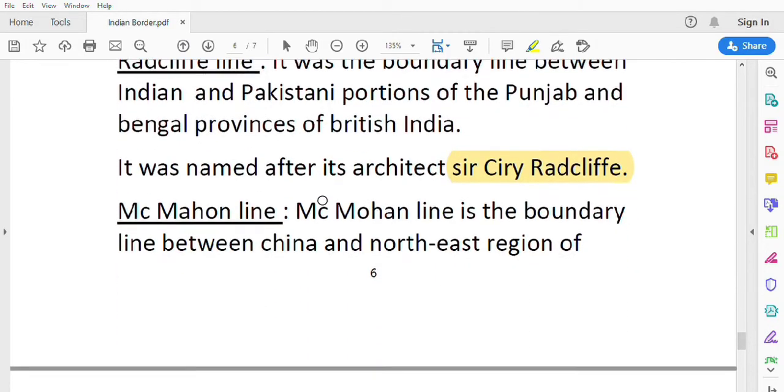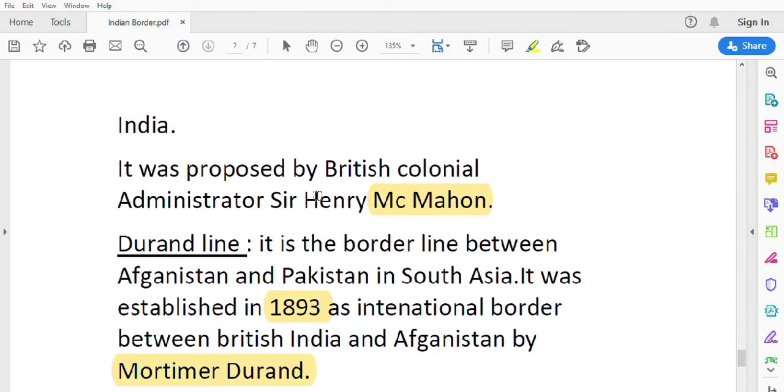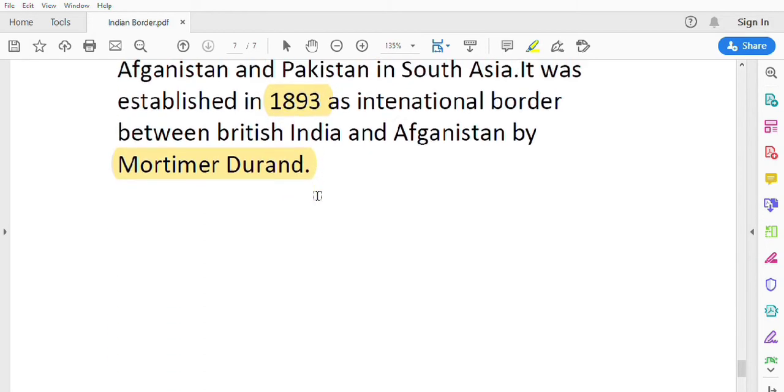This is about the Durand line. It was named after Mortimer Durand. He divided India, Pakistan, and Afghanistan with the help of that Durand line, and that line is named after Mortimer Durand. This is about Indian borders.